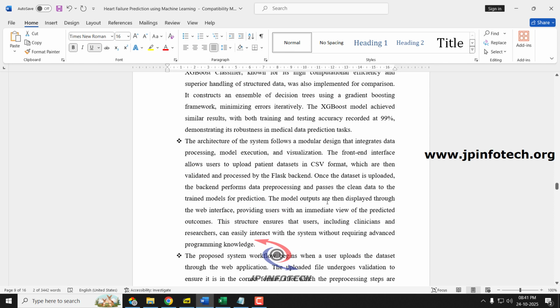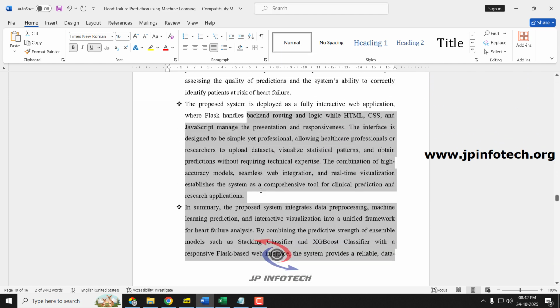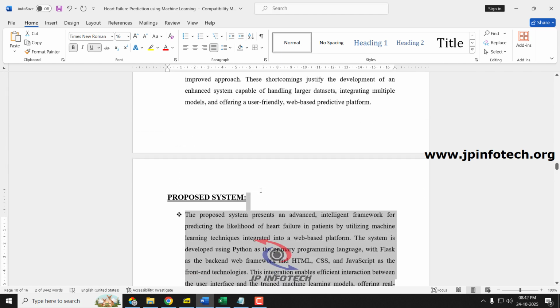The architecture of the system follows a modular design that integrates data processing, model execution and visualization. The front end will be uploading the dataset and training the model, and they'll be entering the test data of the patient, and it will predict the result, whether it is high risk or low risk for heart failure. The results can be exported in PDF format, and they can see the performance analysis of the model and the graphs. All these details have been explained in detail in the proposed system of the project.